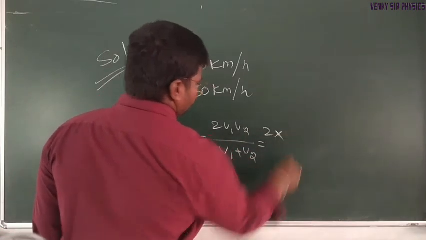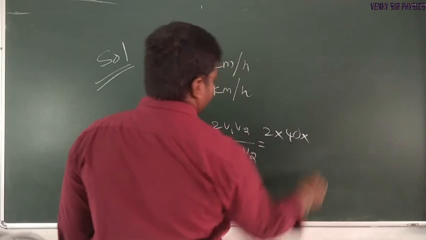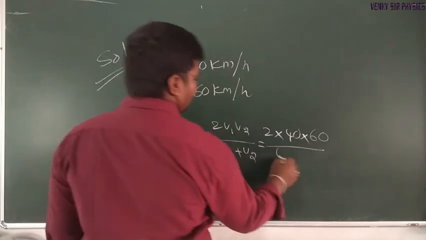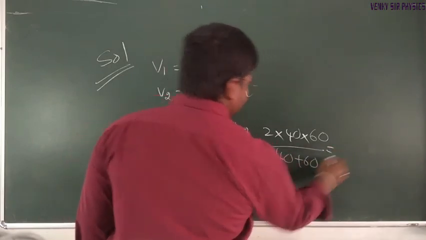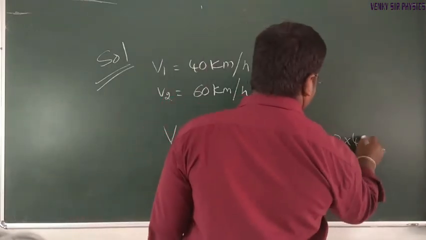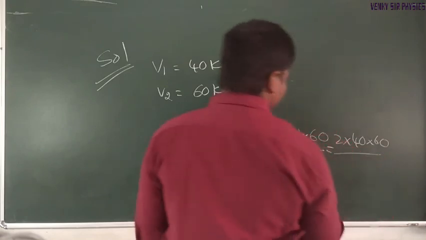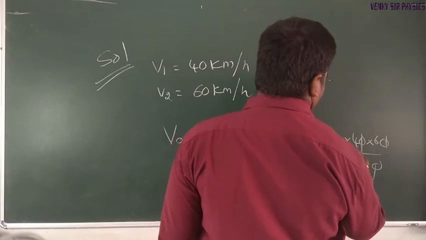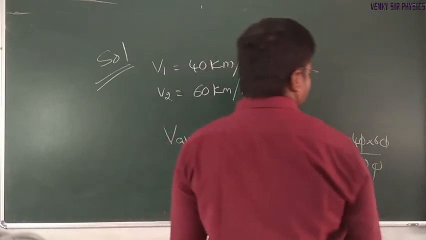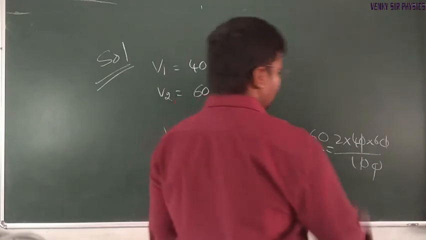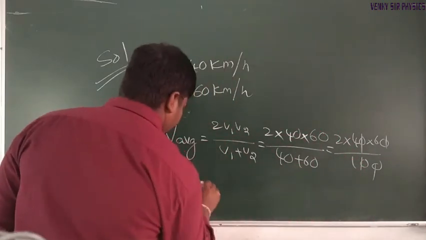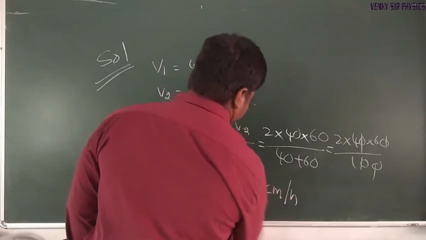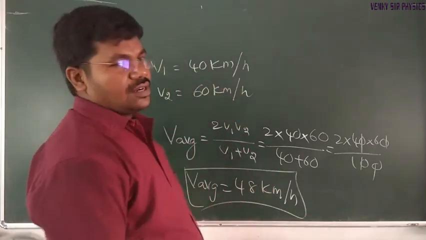That is equal to 2 into v1, 40, into v2, 60, divided by 40 plus 60, which is 100. The zeros get cancelled. 4 times 6 is 24, into 2 is 48. V average is equal to 48 kilometer per hour.